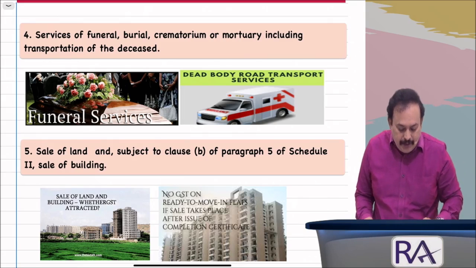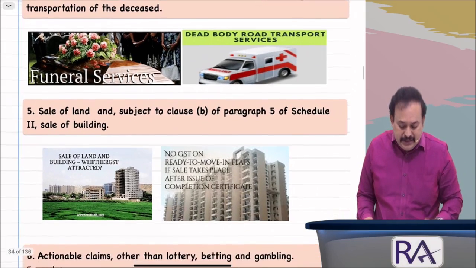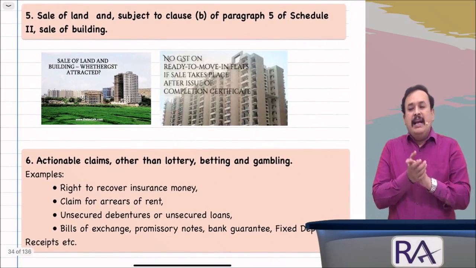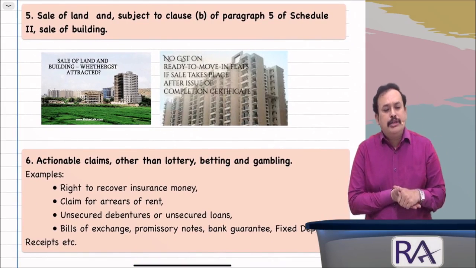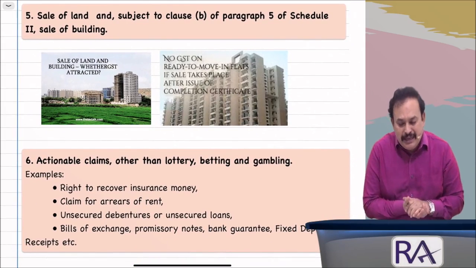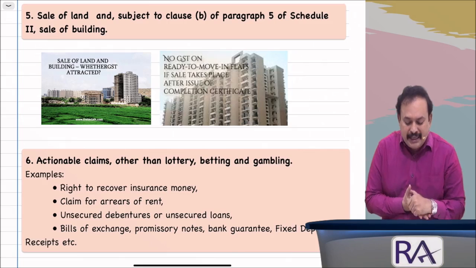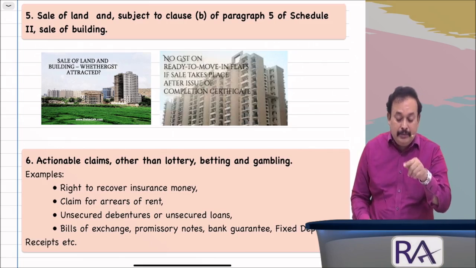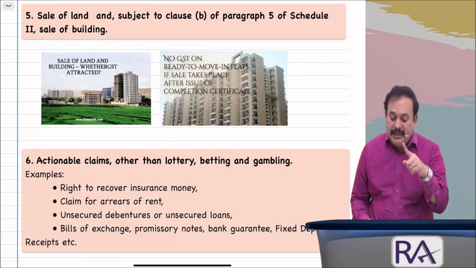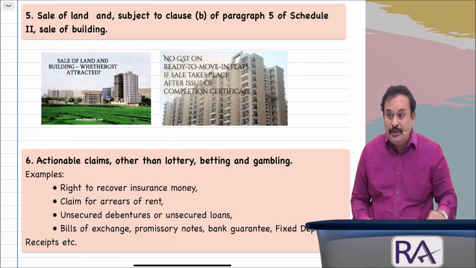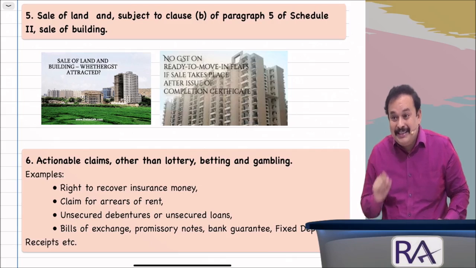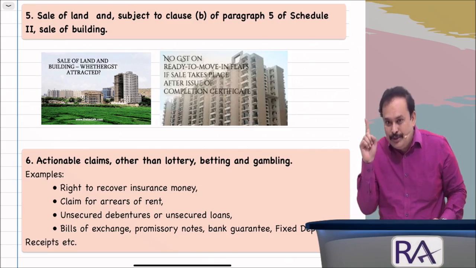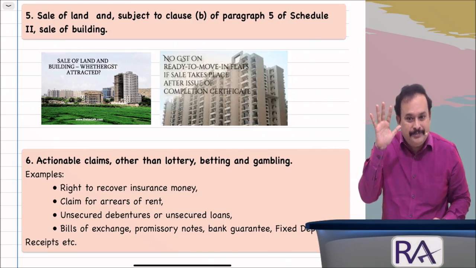Further, schedule number 3, point number 5. Sale of land and subject to class B of paragraph 5 of schedule 2, sale of building. You know, my dear sir, sale of land, here paragraph 5, class B of schedule 2 is what, no? There is very clearly mentioned schedule 2, point number 5.